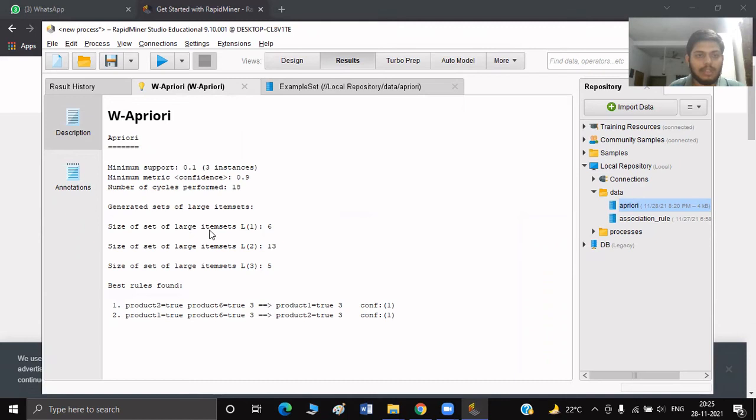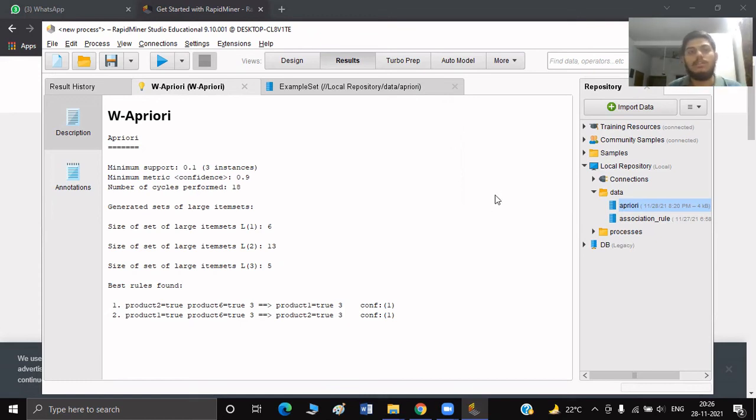And these were the item sets in some of the iterations. Like in the first iteration, there were 6, and in the next, there were 13, then there were 5. Finally, we were left with these rules. Product 2 equals true and product 6 equals true. There are 3 such combinations, and product 1 equals true while this is present is also 3. Even for this one, product 1 equals true and product 6 equals true has 3 combinations, and this consequent appearing with this antecedent also has 3.